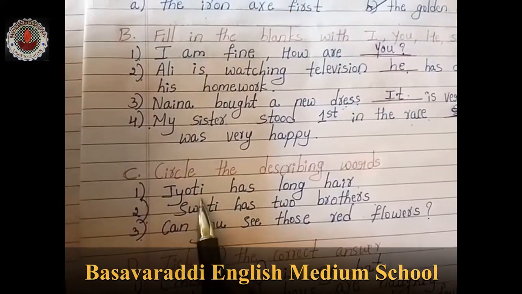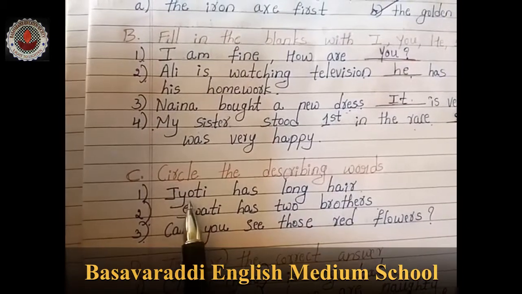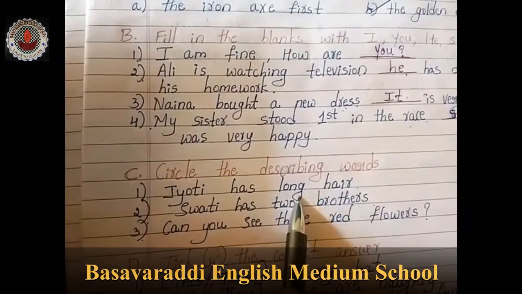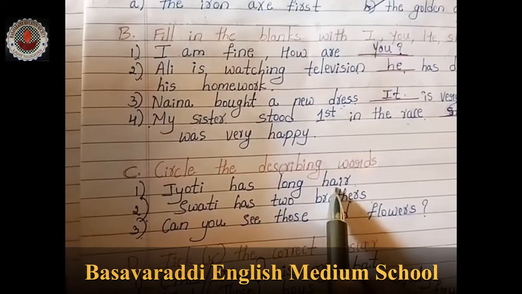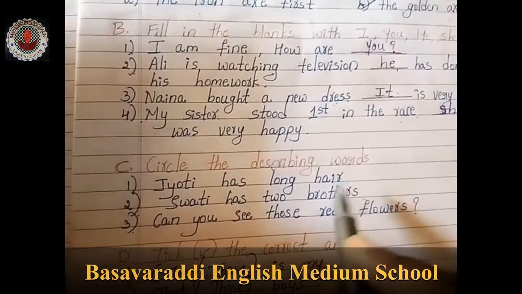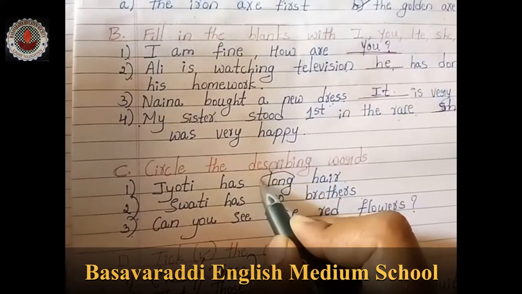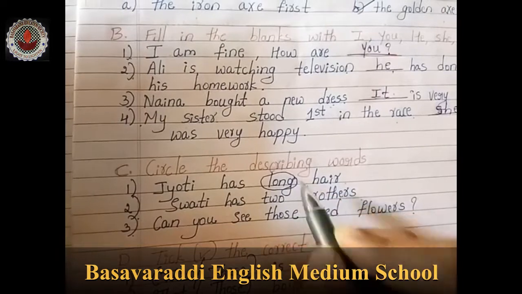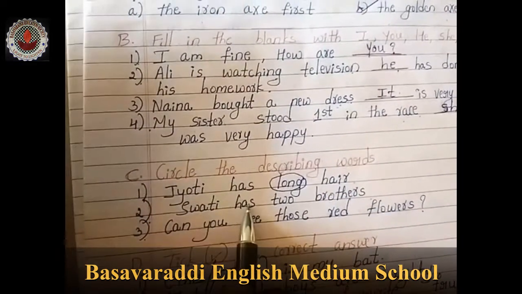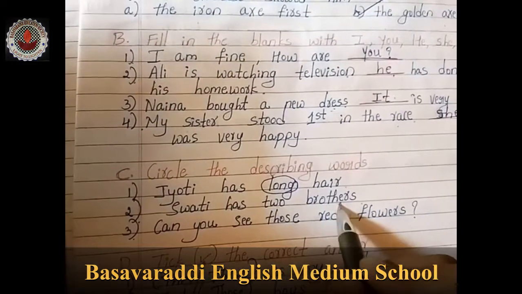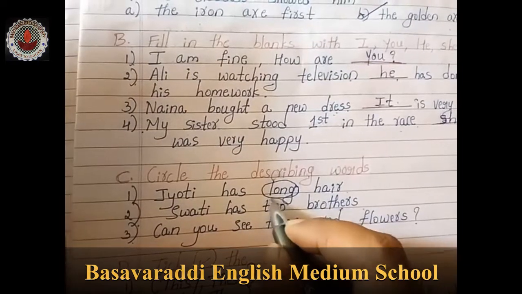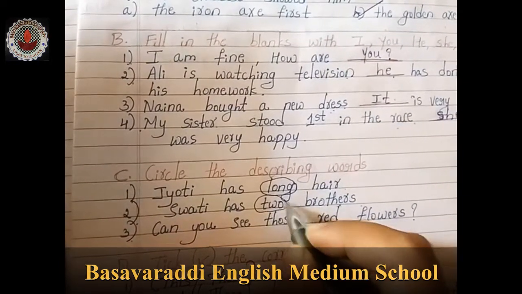Move on to the C part, that is circle the describing words. So here we have to circle the describing words, children. Jyoti has a long hair. So how was the hair? It's a long hair. Long is a describing word. We have to circle. Swati has 2 brothers. How many brothers does she have? 2. So 2 is a describing word.